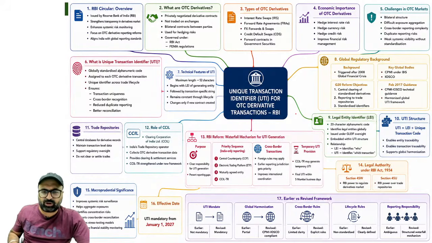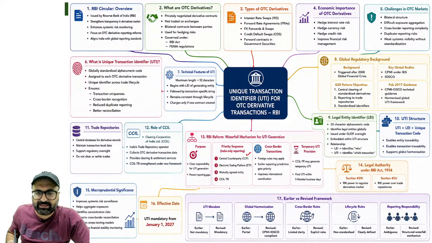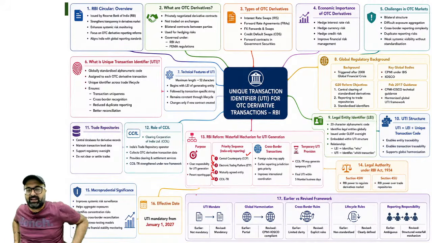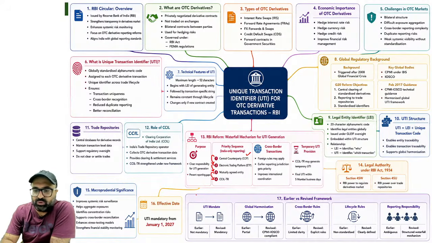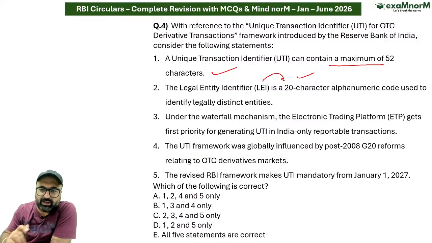If I talk about the waterfall mechanism, priority is first it needs to be done by the central counterparty. If not present, then it will be done by the electronic trading platform. If not, then mutually agreed entity will do that. If not, then finally it will be done by CCIL TR, that is trade repository, which will come up with the UTI, that is unique transaction identifier.